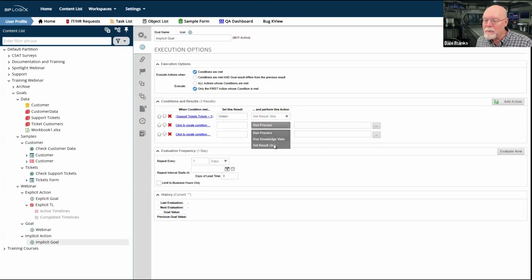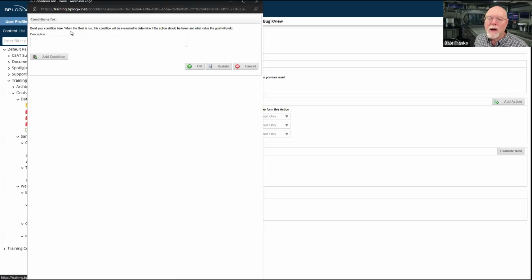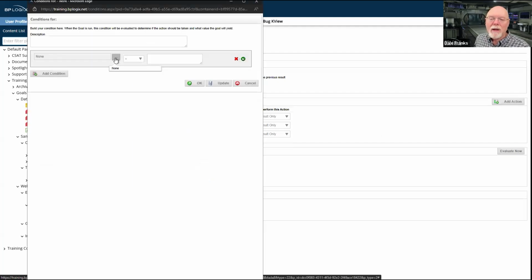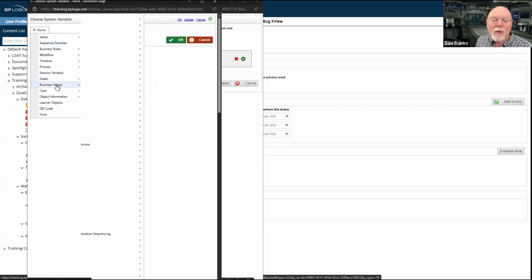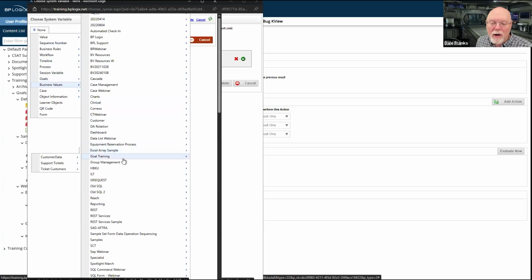We're only going to set the result. Remember, this is an implicit knowledge view or an implicit goal. So we're not going to run anything. All we're going to do is set results. We're going to evaluate those results to determine how something inside Process Director is going to work. So for this second one, I now need to add the condition. We'll look again at our goal training business value, and at support tickets.